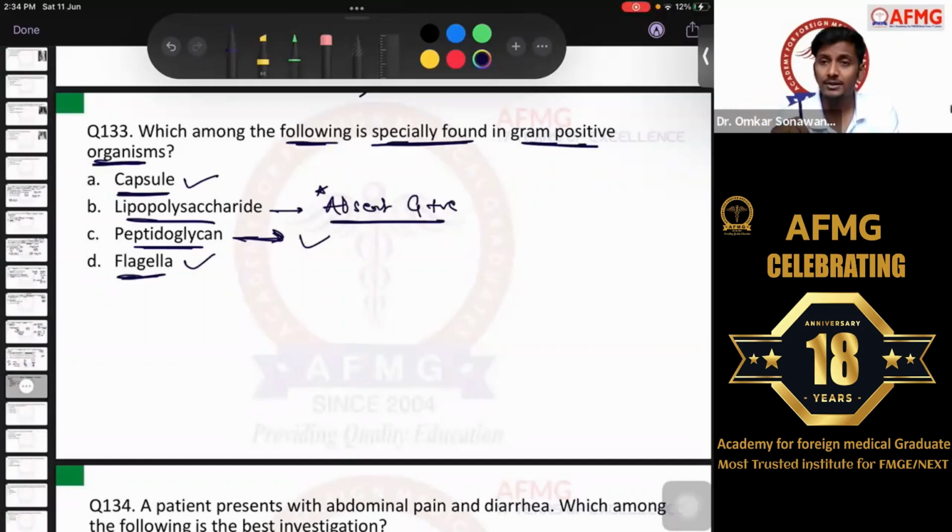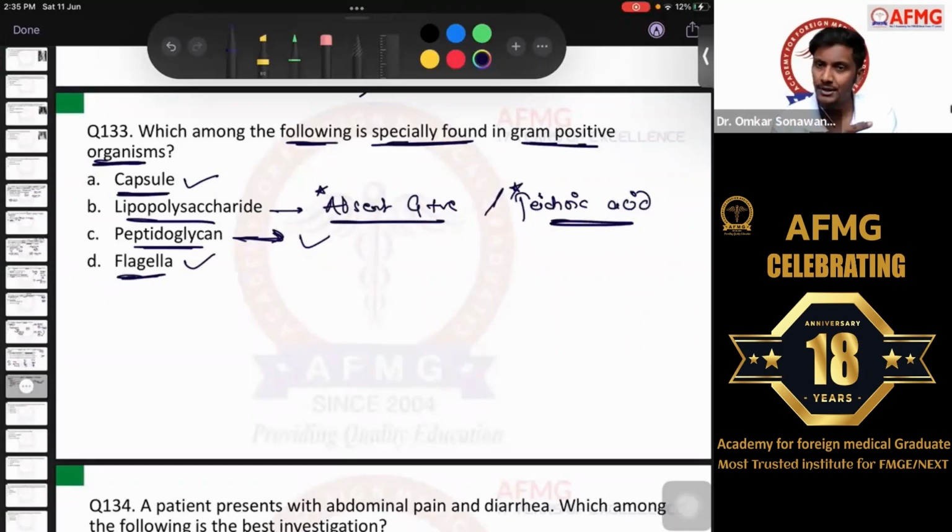So if the question had been, which among the following is not found in gram-positive organisms, or which is specially found, please remember, if you need to choose anything, then peptidoglycan would have been the answer. Or please give me a proper recall whether it was lipopolysaccharide or teichoic acid, because teichoic acid is definitely a special feature found in gram-positive organisms. Teichoic acid is not found in gram-negative. It is only a special feature of gram-positive organisms. So if teichoic acid was an option, that would have been your answer.